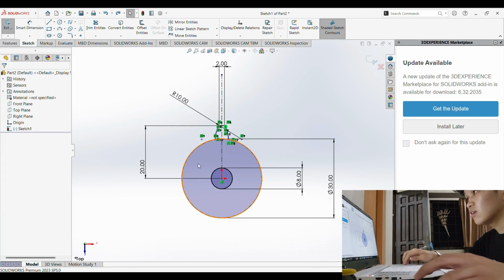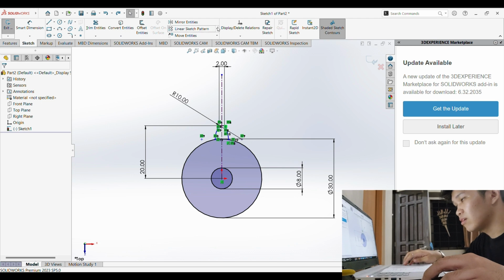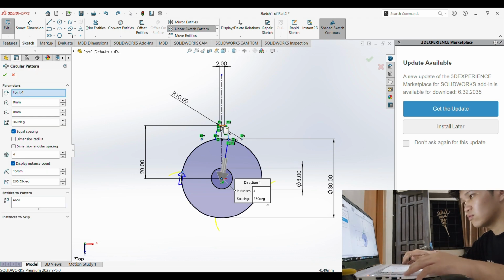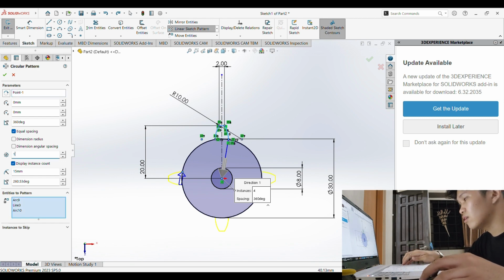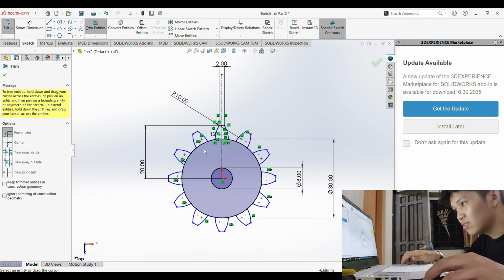And for the other teeth, we're gonna use the circular sketch pattern, which you can find here. We're gonna click this tree, and since the gear needs 12 teeth, we're gonna put 12, then just select enter, and we're gonna fruit ninja our way here and trim all of this.